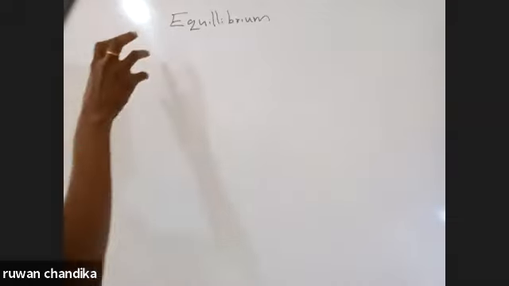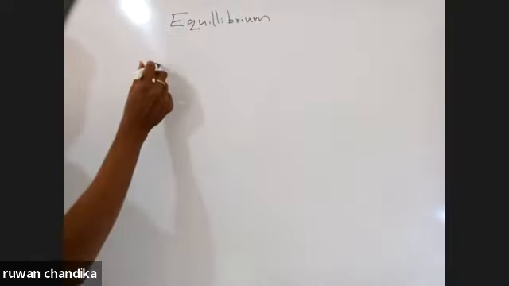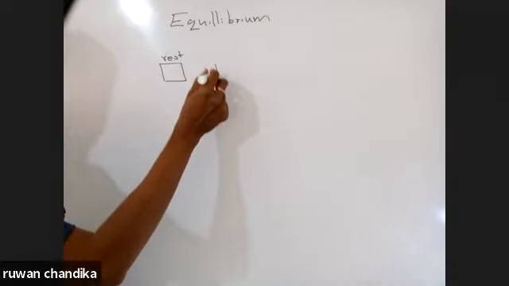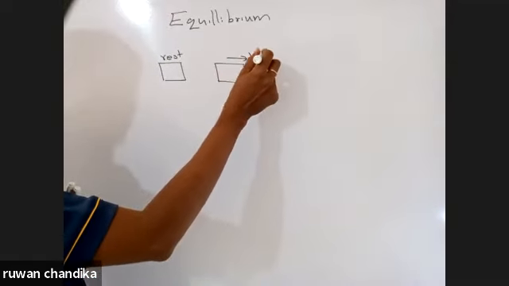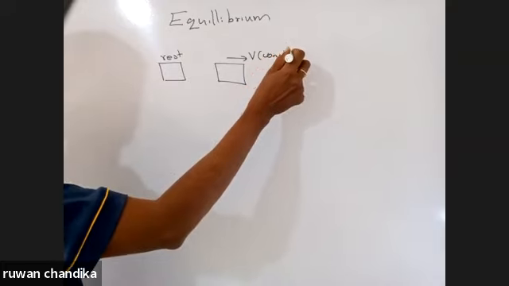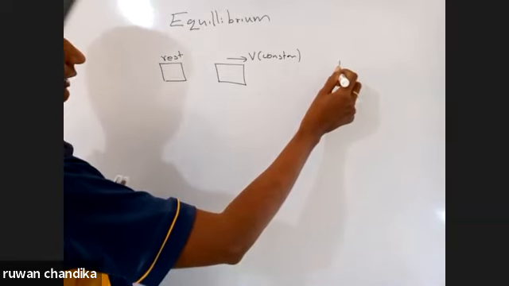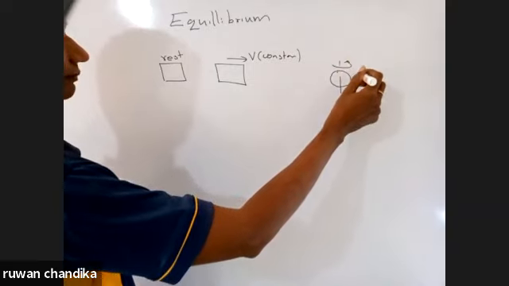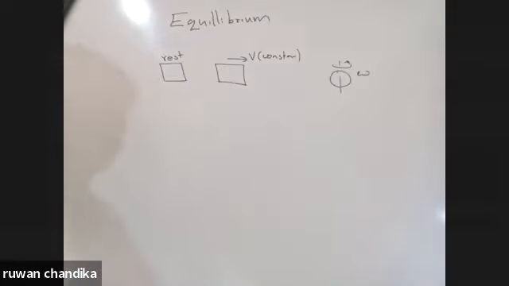Now, equilibrium means a body is at rest, or it moves with a constant velocity, or a body rotates around an axis with a constant angular velocity. Those are in equilibrium.